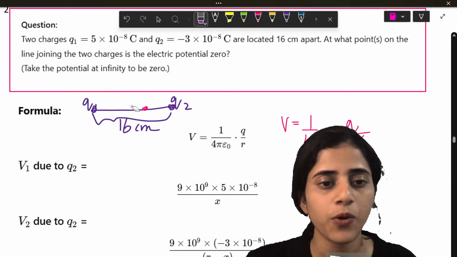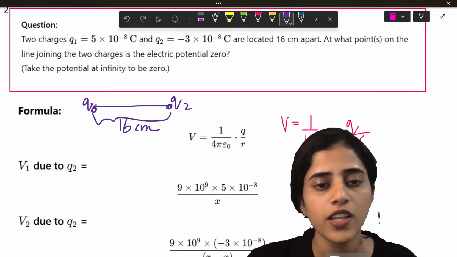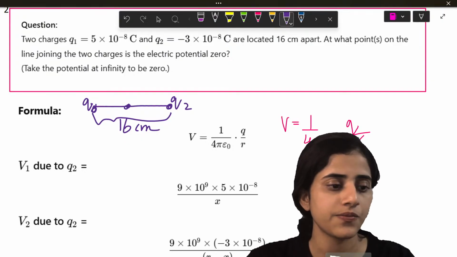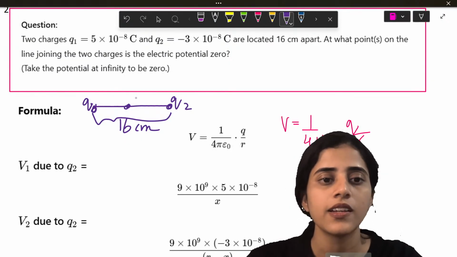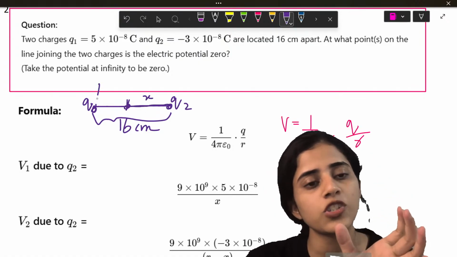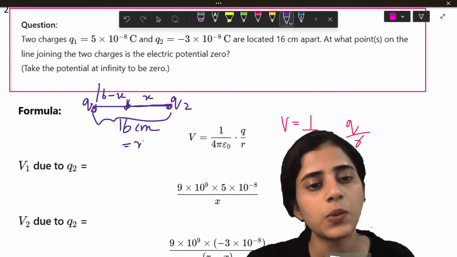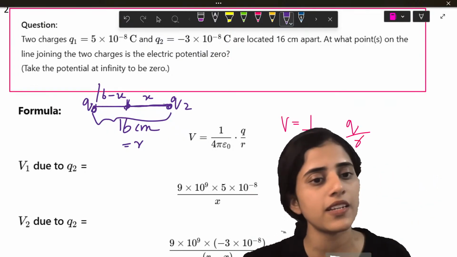So let's put a point somewhere in between. I'll just make this point X. Now if this much is X, then the rest is going to be 16 minus X. So 16 I will just take as R.